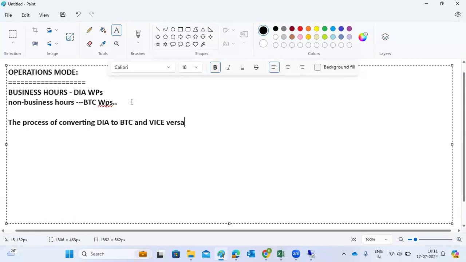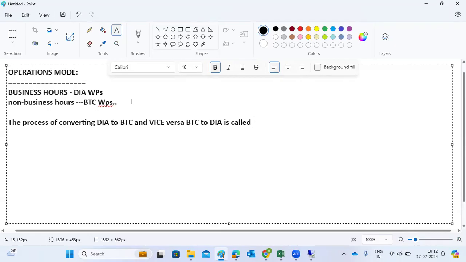What is the meaning of vice versa? Vice versa means BTC to dialog. The process of converting dialog to background, and vice versa, background to dialog, is called the operation mode concept.